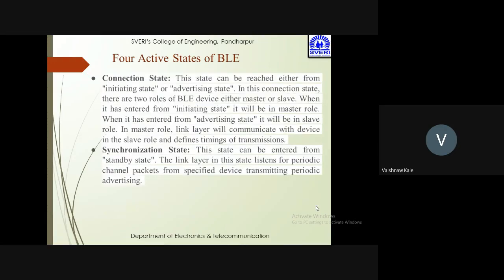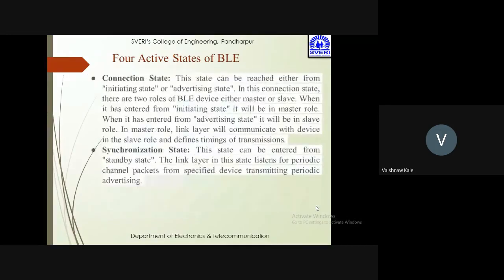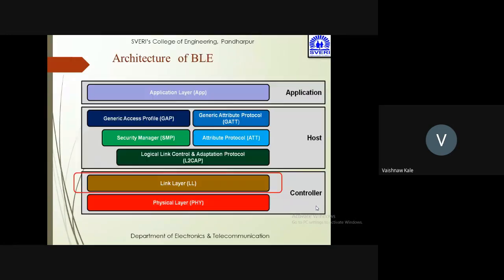This is the connection state. This state can be reached either from the initiating state or the advertising state. So you can see in the diagram that the connection state can be reached from the advertising state as well as from the initiating state. Synchronization state: this state can be entered from the standby state. The link layer in this state listens for periodic channel packets from a specified device transmitting periodic advertising.